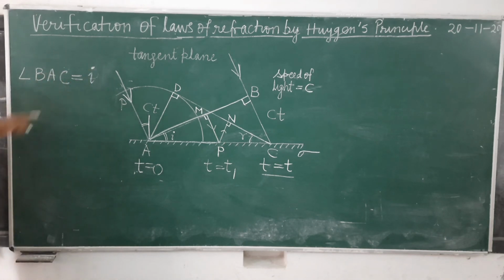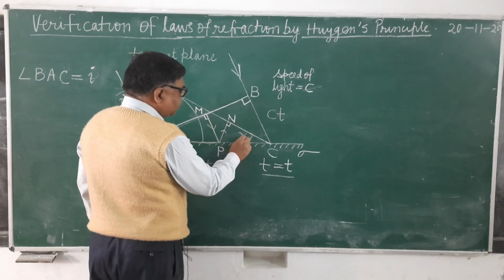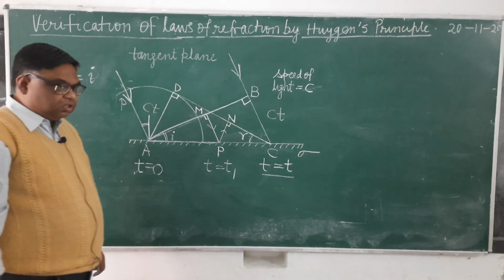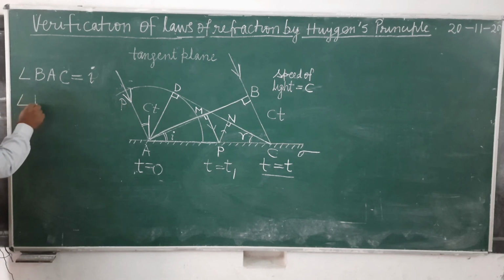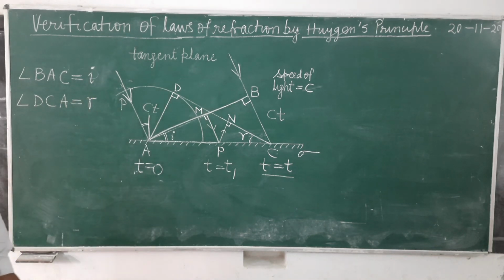That is, angle BAC equals I. This you write down, BAC equals I. Similarly, the angle between reflected wavefront CD and reflecting surface sigma is the angle of reflection. Therefore, angle DCA equals R.